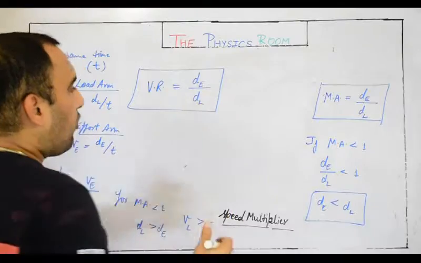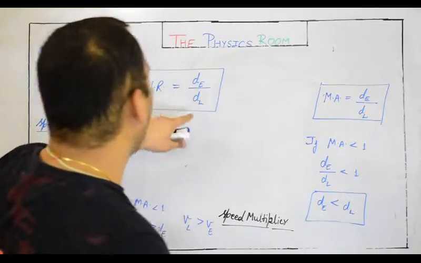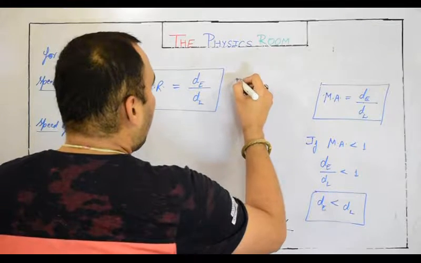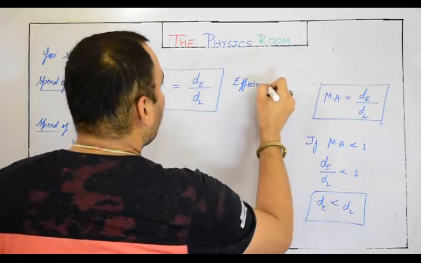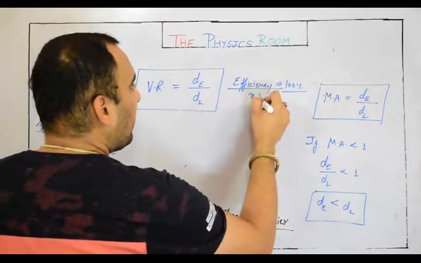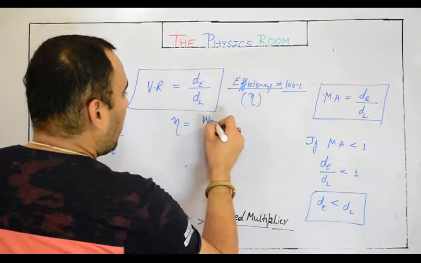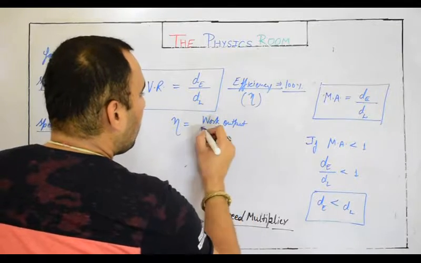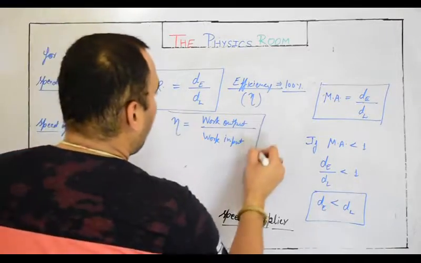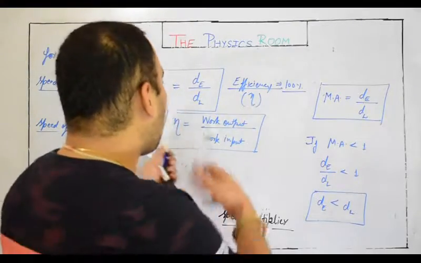So velocity ratio is dE by dL. Now you are getting confused about one thing: mechanical advantage is also dE by dL, and velocity ratio is also dE by dL. Then what is the difference between them? Let me tell you. Right now we are talking about a 100% efficient machine. We are imagining 100%, but it is not true. Efficiency is represented by eta, which is work output upon work input, the original formula of efficiency. If we want it in percentage, we multiply by 100. This is the generalized formula.